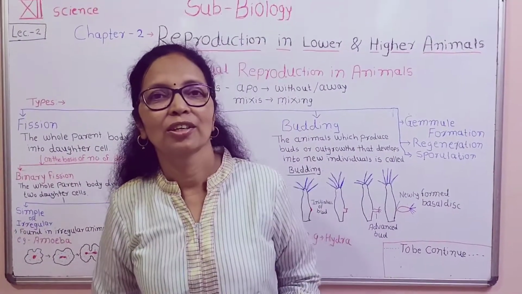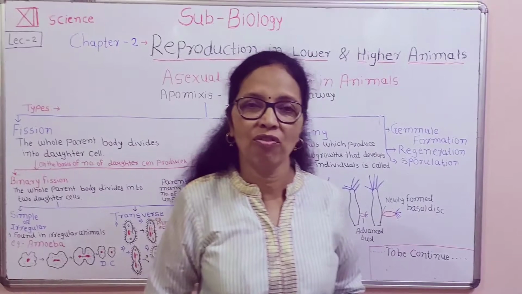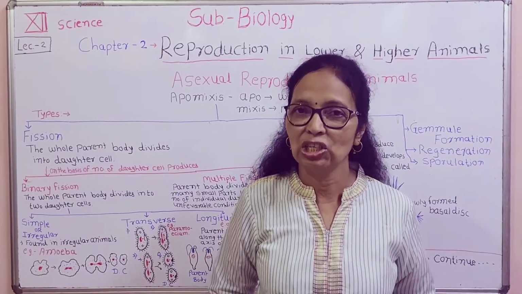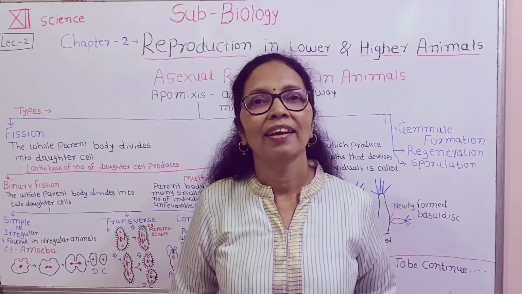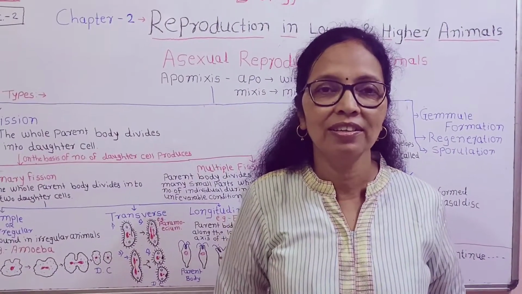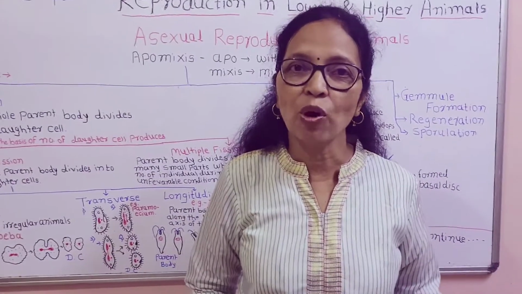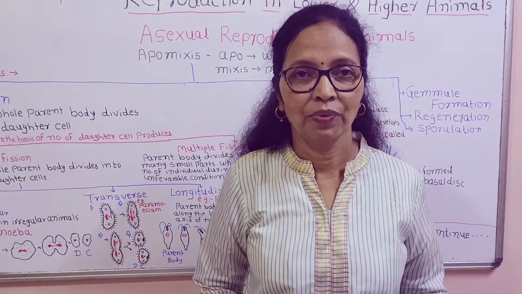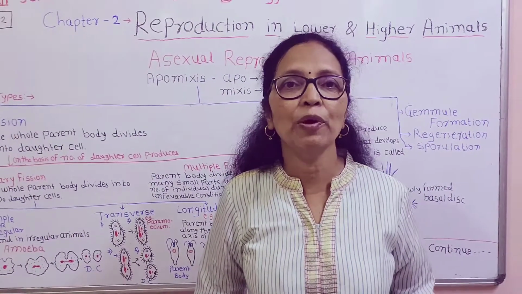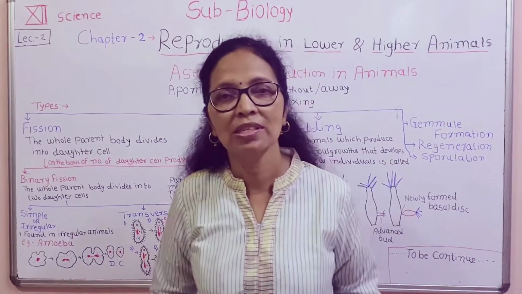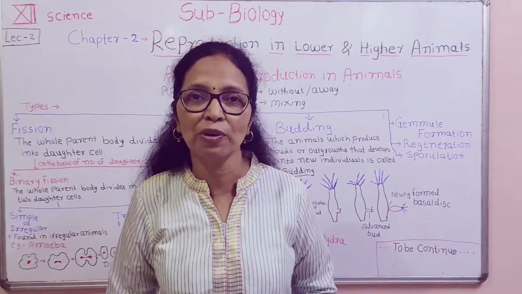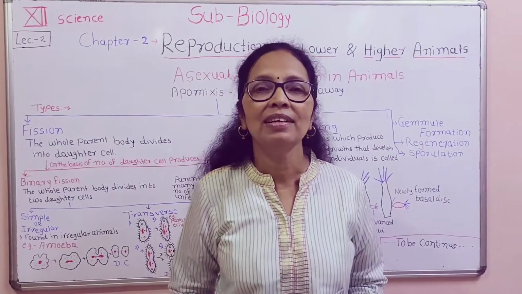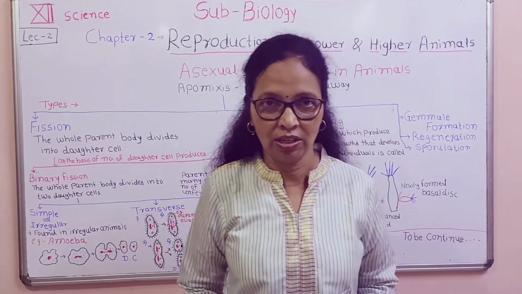Last lecture, we took the information of the definition of lifespan, definition of reproduction, and types of reproduction. We already know the reproduction is divided into two types. First one is the asexual reproduction and second one is the sexual reproduction.